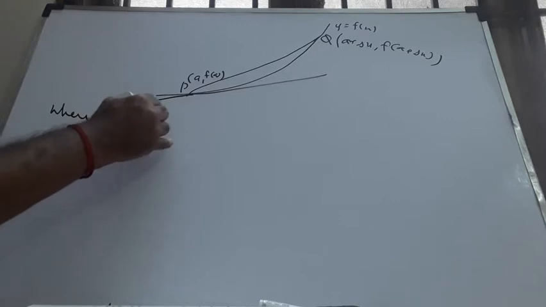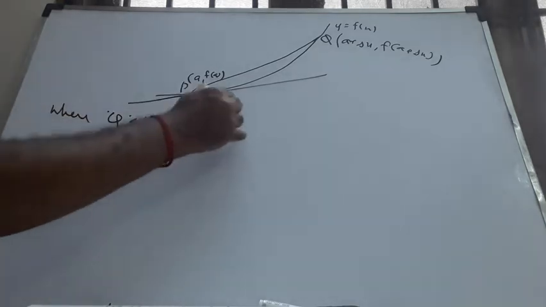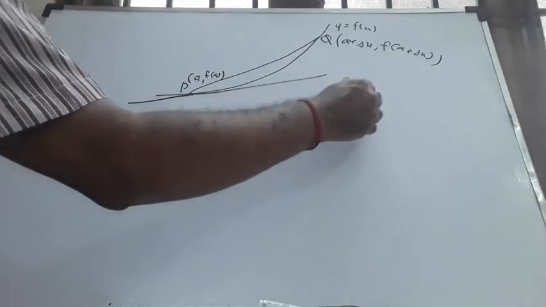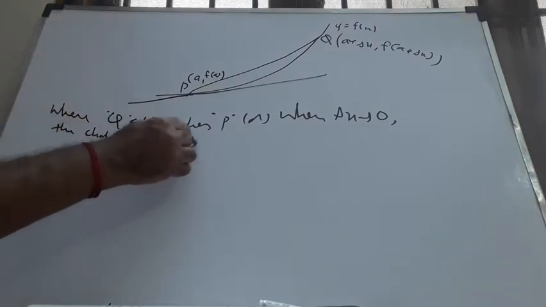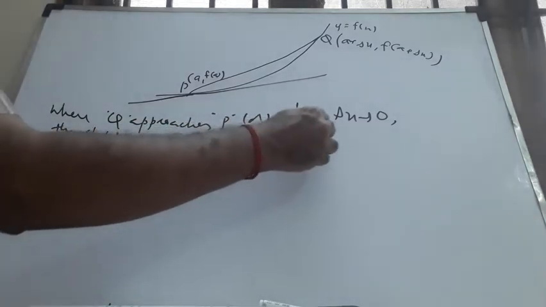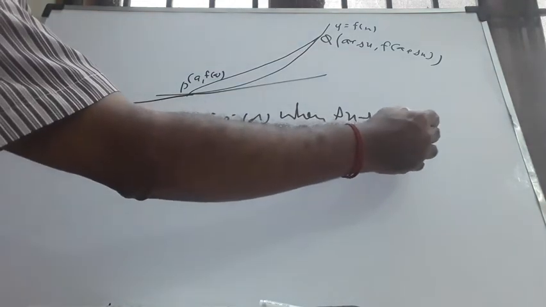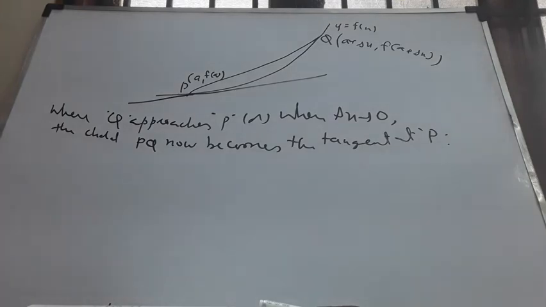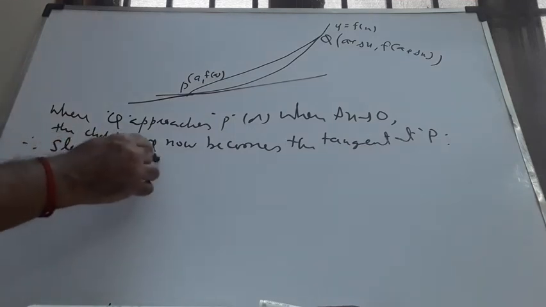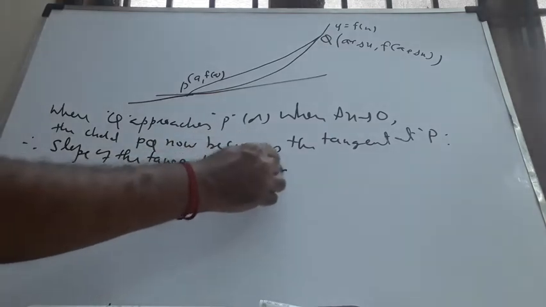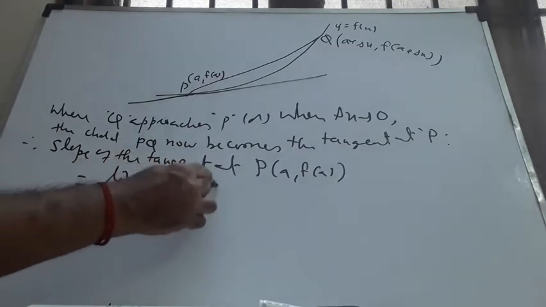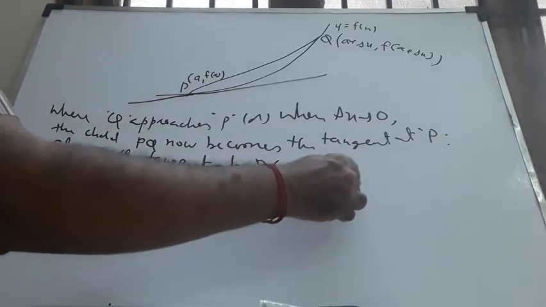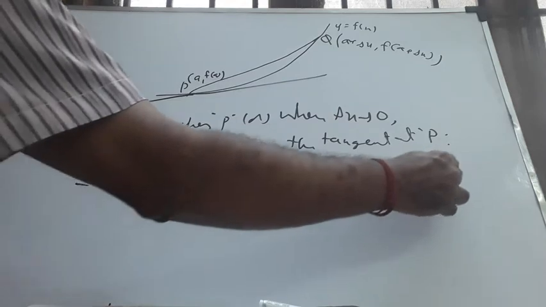When Q approaches P, or when delta x tends to 0, the chord PQ now becomes the tangent at P. Therefore, slope of the tangent at P, a comma f of a, is equal to the limiting value of slope of chord PQ as delta x tends to 0.